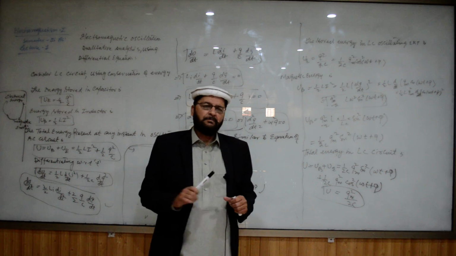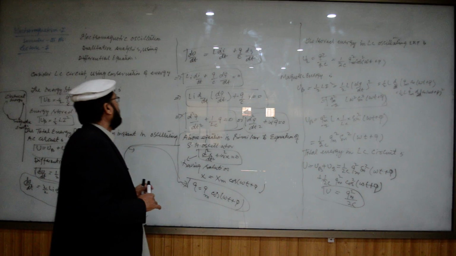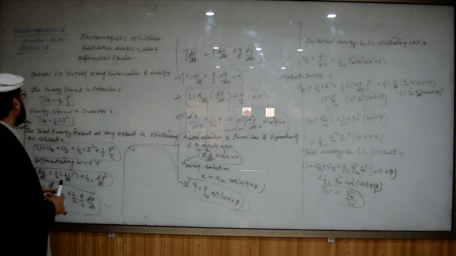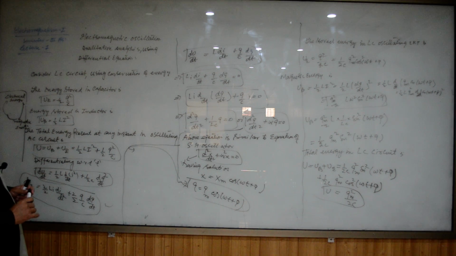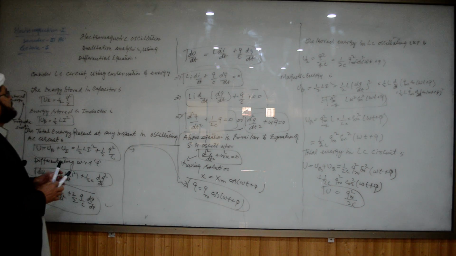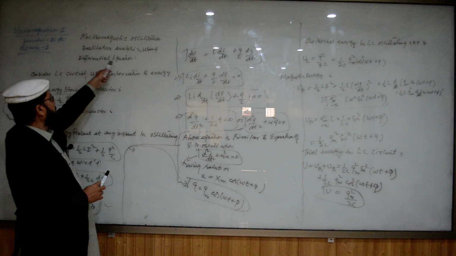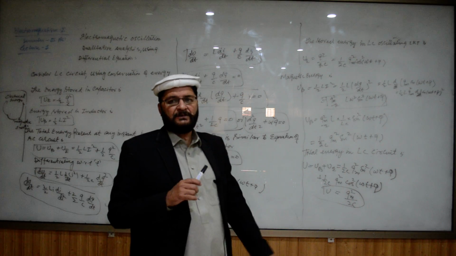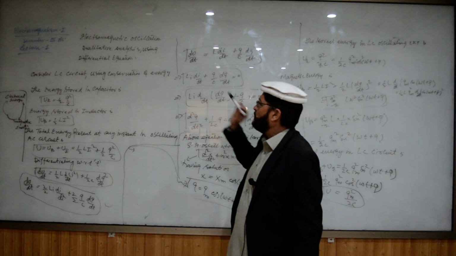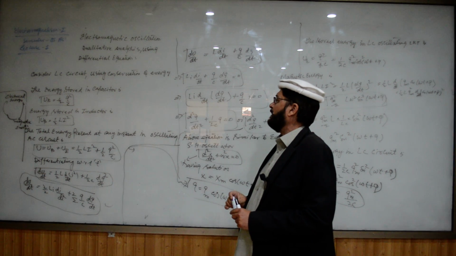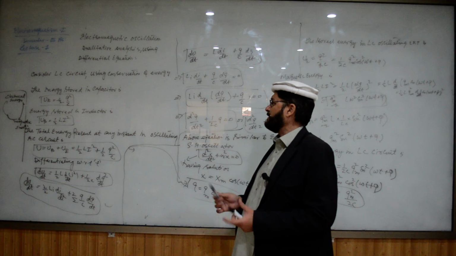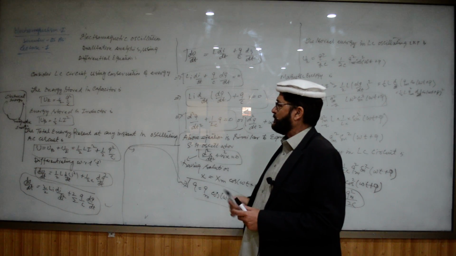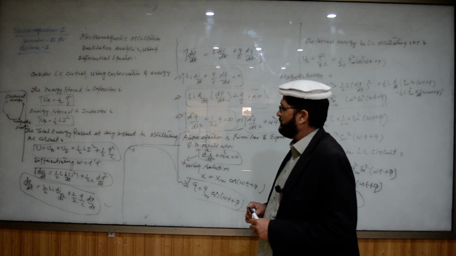So what will happen if we have, that is the first lecture, electromagnetic oscillation quantitative analysis of the LC circuit using a differential equation.